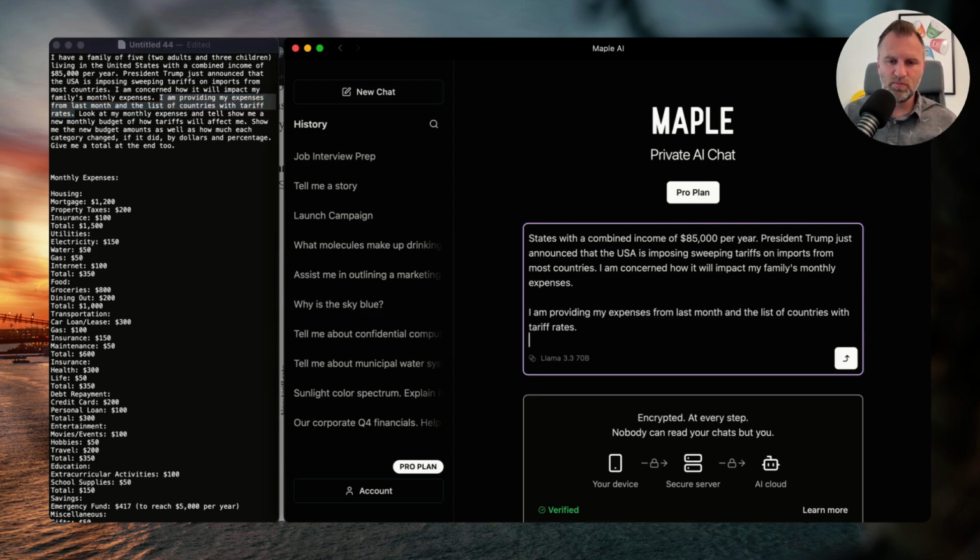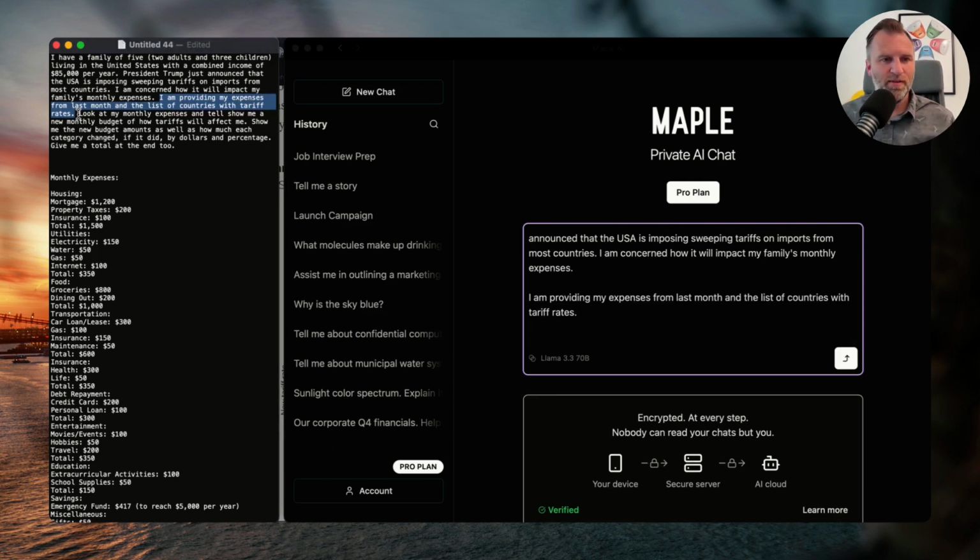Okay. Then let's create another paragraph. And now I'm going to tell it what to do. Look at my monthly expenses and show me a new monthly budget of how tariffs will affect me. Show me the new budget amounts as well as how much each category changed, if it did at all, by dollars and percentage. Give me a total at the end too.